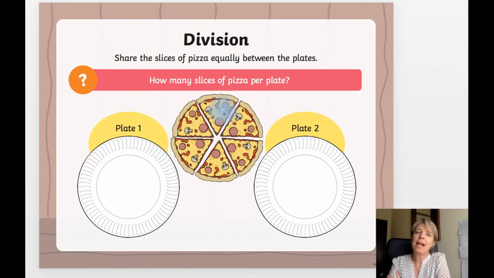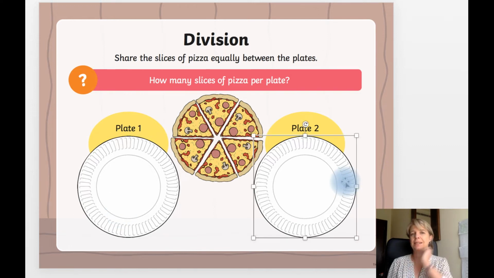First, let's count how many pieces of pizza there are. Help me count. 1, 2, 3, 4, 5, 6. Okay, so this is me and this is you. My plate, your plate. So 6 divided by 2 is how many? How many pieces of pizza will we have each? Will we have 1? Will we have 2? Will we have 3? Will we have 4?